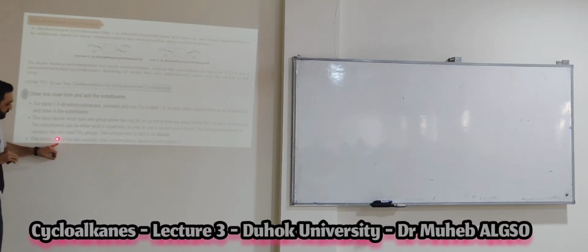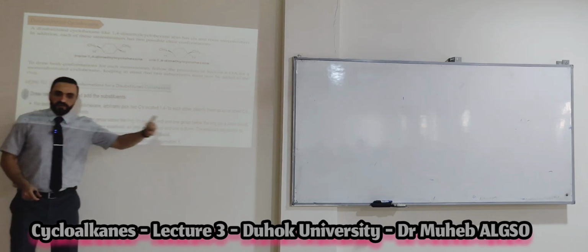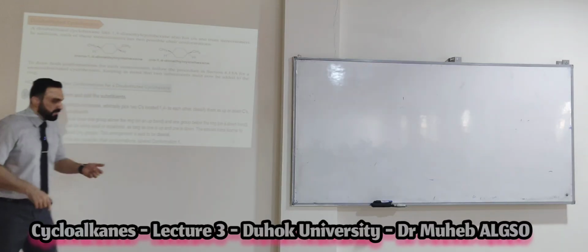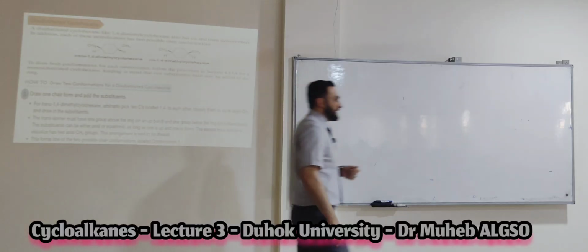So this form is one of the two possible chair conformations, conformation number one. Then how can we get conformation number two? Just by flipping. Flipping gives you conformation number two, just in the next slide.